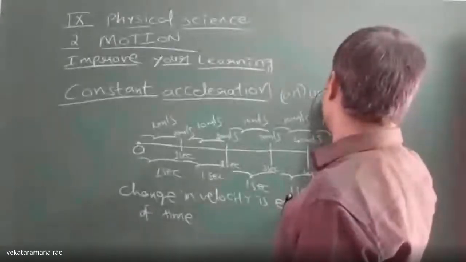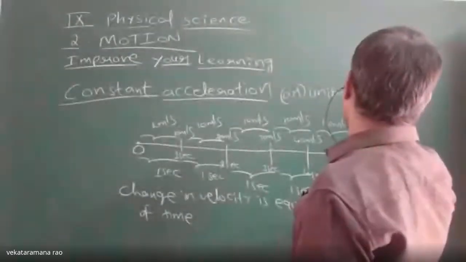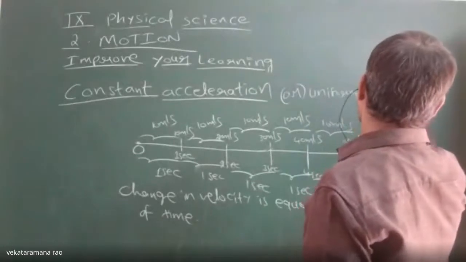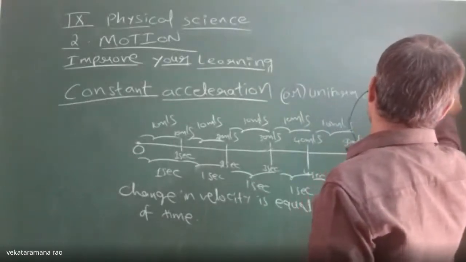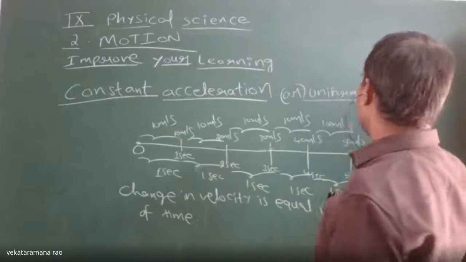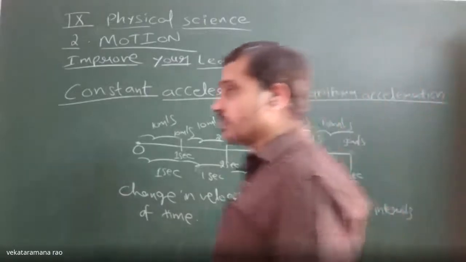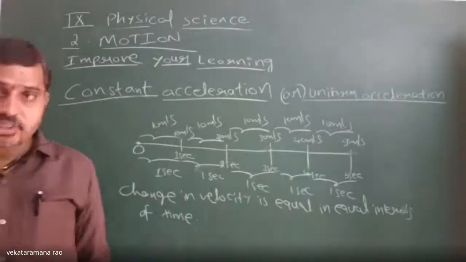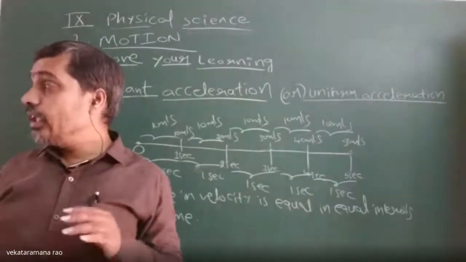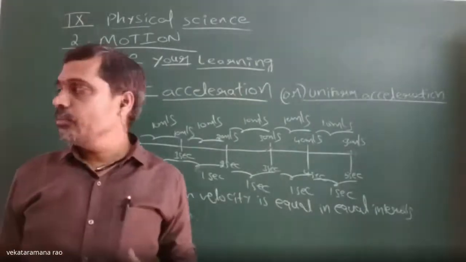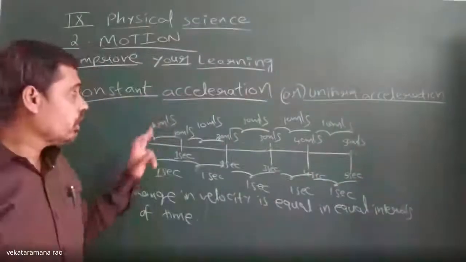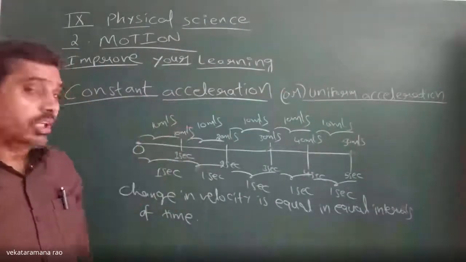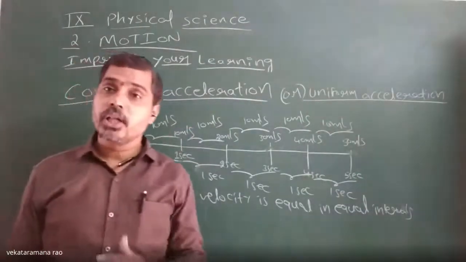So when an object's velocity changes equally in equal intervals of time, then it is said to be in constant acceleration or uniform acceleration.